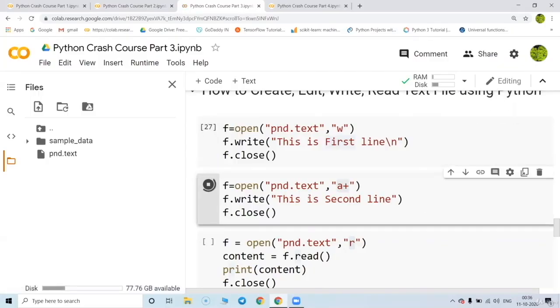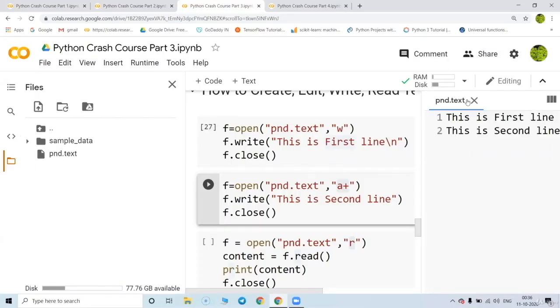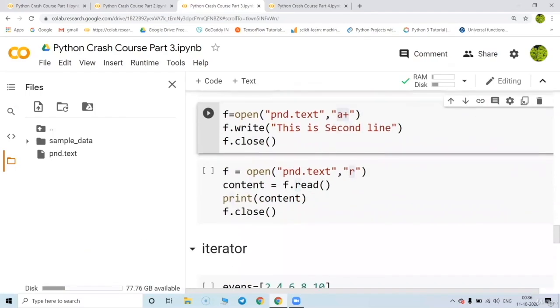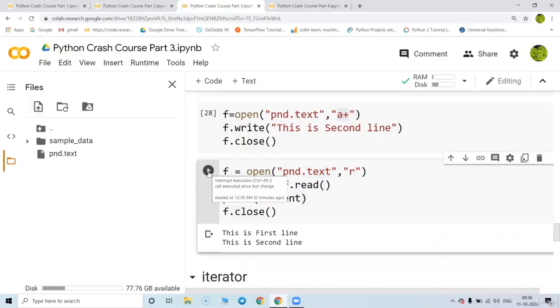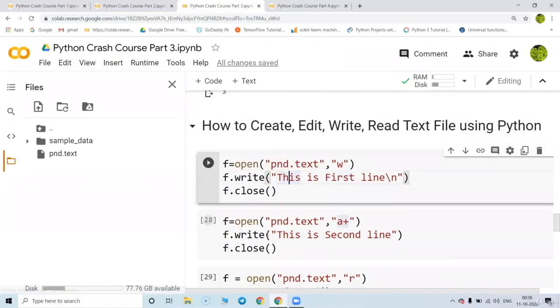This is second line inside that. So when you open this, there will be a second line also coming up. Suppose you can read the file also. So with pnd.read, I'm going to read the file. If you are working with a Jupyter notebook, your text file has to be in the same location where your program has been stored. Great. So you can see the first two lines which are kept inside the text file. I can read it out.